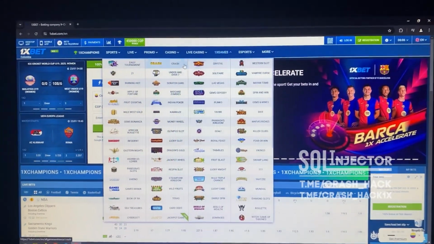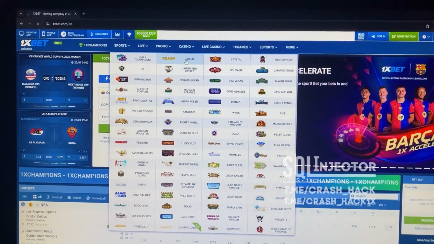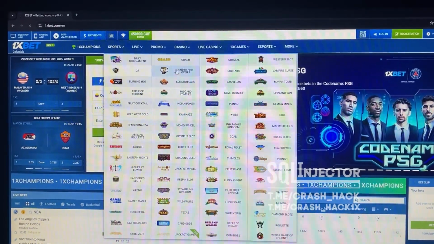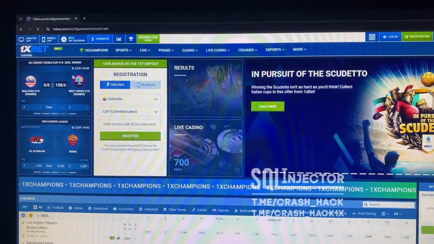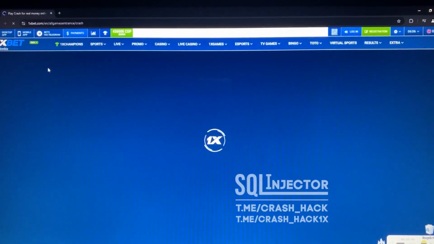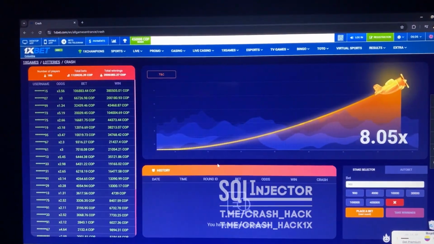So look this, my dear friends. This is 1xbet. I choose Crash. Wait a little bit, wait loading guys. Wait friends. So guys, look at this official 1xbet website.